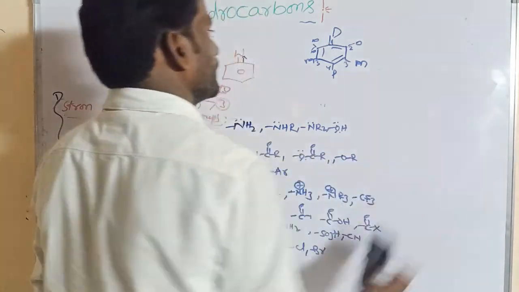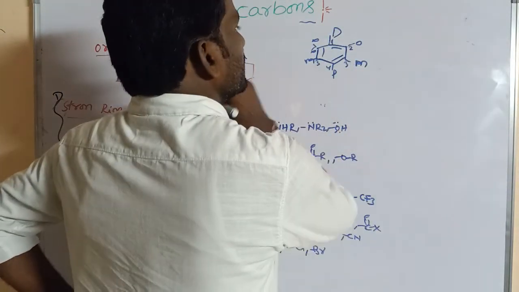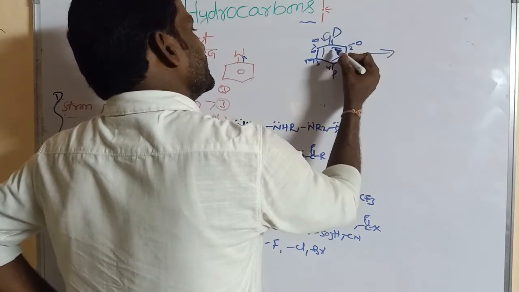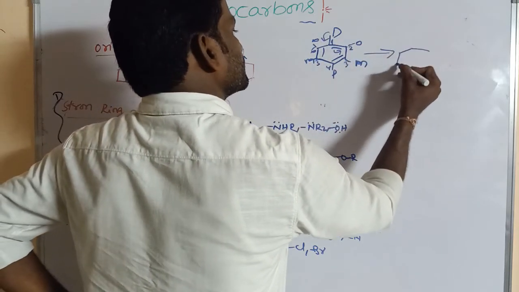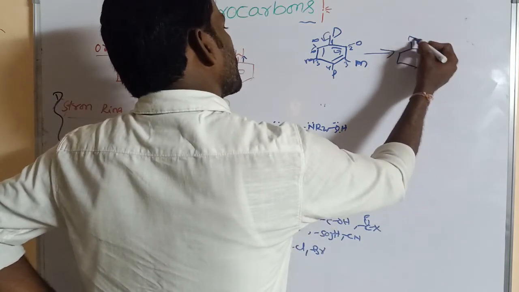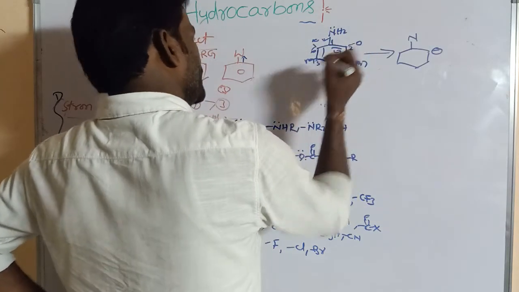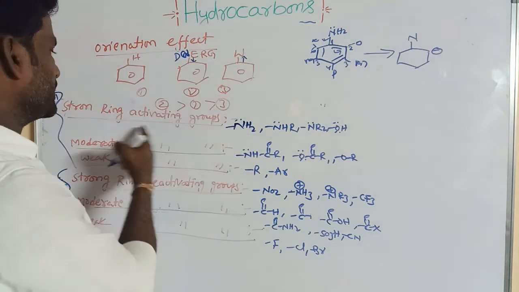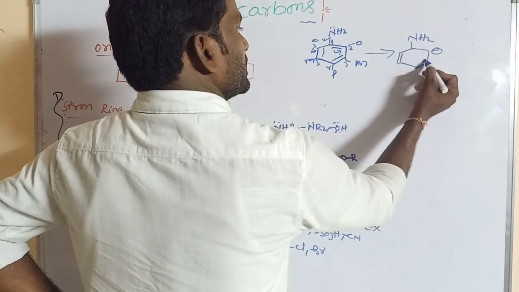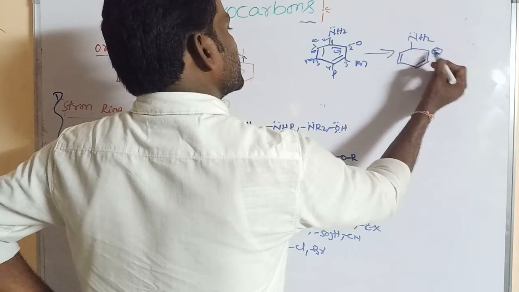Now, if the donating group is present on the benzene ring, it can donate the electrons. Suppose here an NH2 group is present on the benzene ring. The NH2 group is a donating group, and the donating group acts as a ring activator. So here, this lone pair is plus, and this is minus.